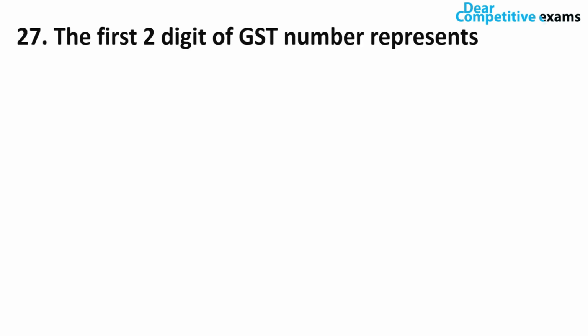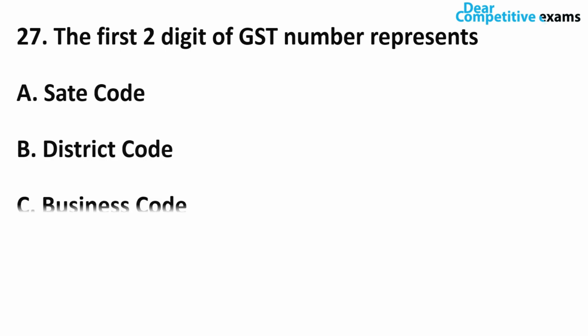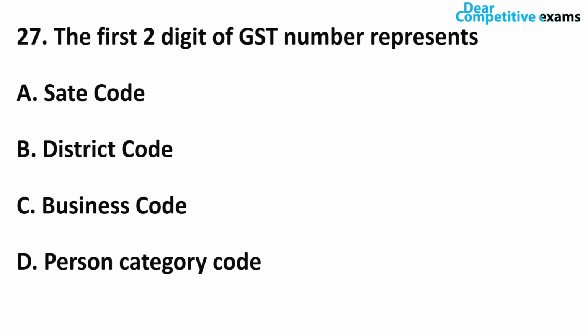The first two digits of GST number represent. So what do the first two digits of GST number represent? Is it showing state code, district code, business code or person category? As we have seen earlier, the first two digits of GST number show the state code. So friends, there are a total of 15 digits. Out of that, the first two digits show the state code and the remaining 10 digits are the PAN card number of that person, right? Okay, let's move on to question number 28.